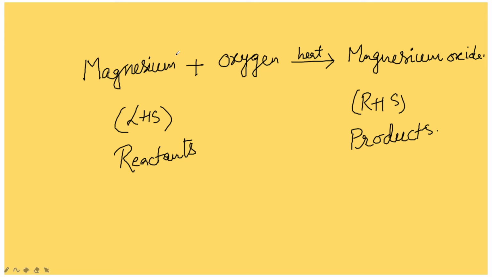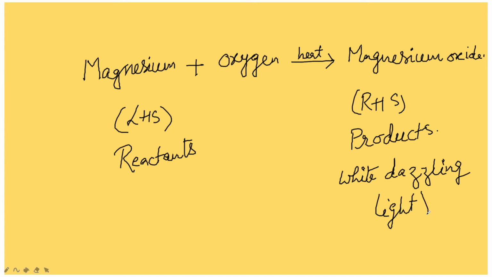This is done to remove the protective layer of magnesium oxide with a sandpaper, because when it is left out, an oxide layer is formed. That layer is removed with the sandpaper so that we get a white dazzling light. White dazzling light is produced, and magnesium oxide, a white color powder, is formed.